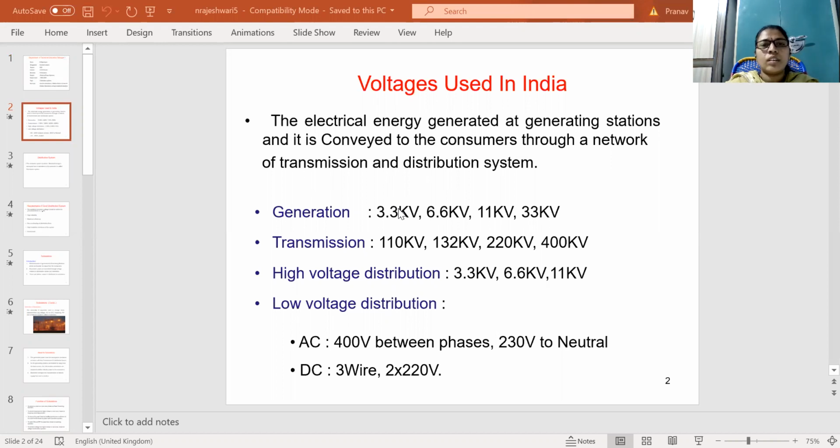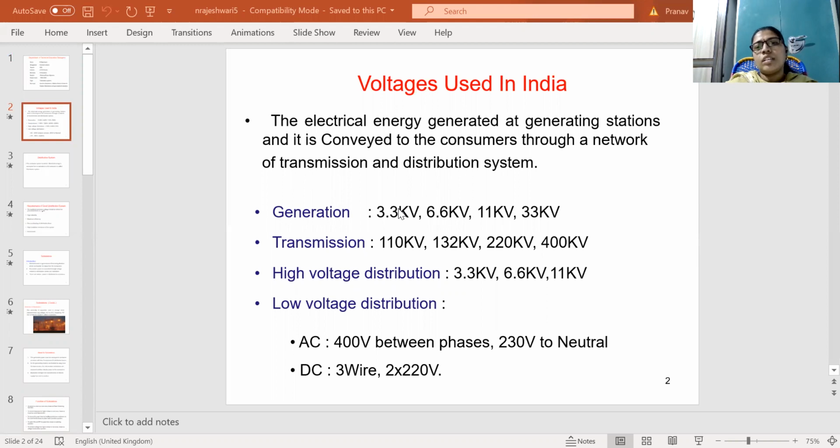This energy is transmitted with the help of transmission lines. From the generating stations, the voltage is stepped up from 11 kV to 110 kV. The transmission lines then transmit the power to the distribution lines, and the distribution lines distribute the power to the consumers.